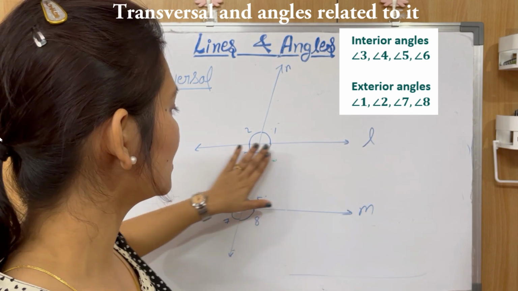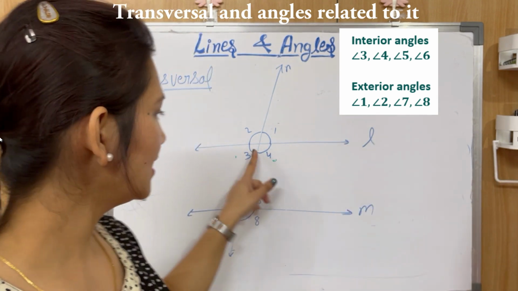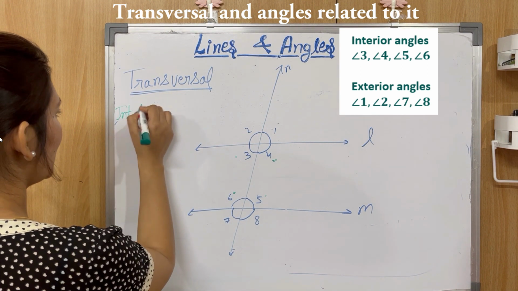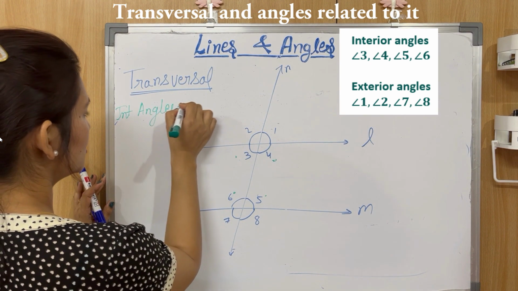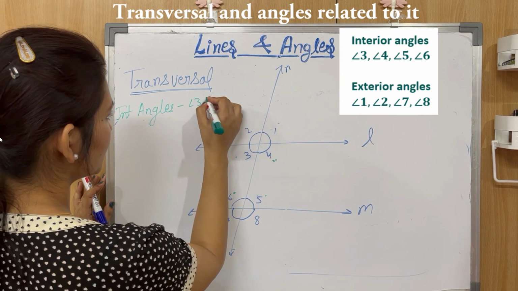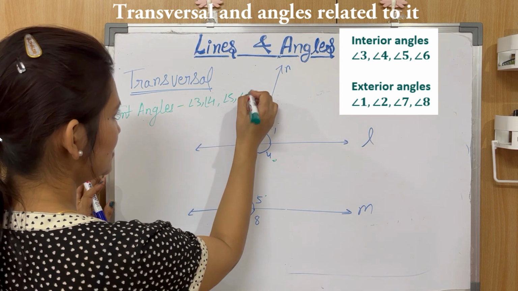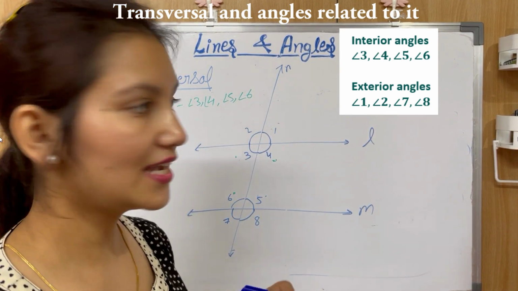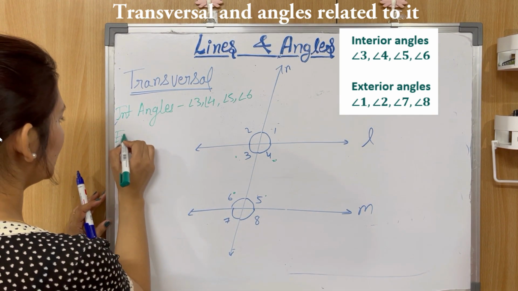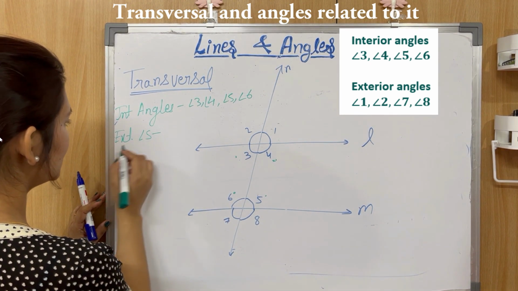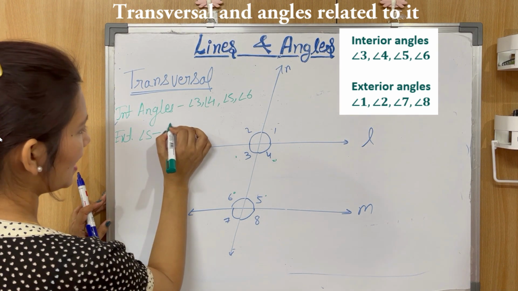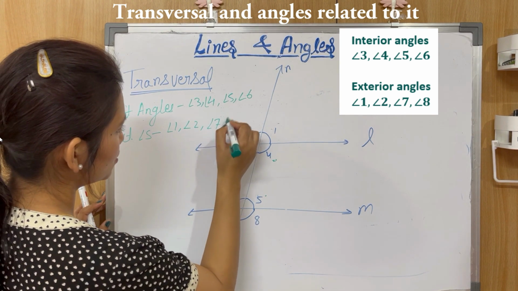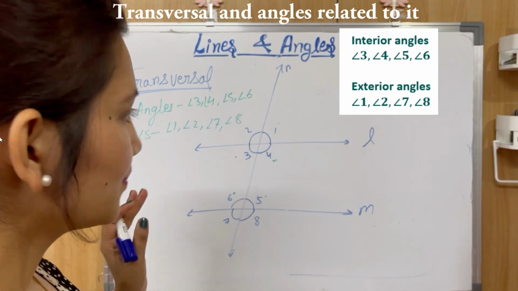That's why these are known as interior angles. What are interior angles here? Angle 3, angle 4, angle 5 and angle 6. And the rest, 1, 2, 7, 8, are exterior angles. So what are exterior angles? Exterior angles are angle 1, angle 2, angle 7 and angle 8. Clear? Okay.